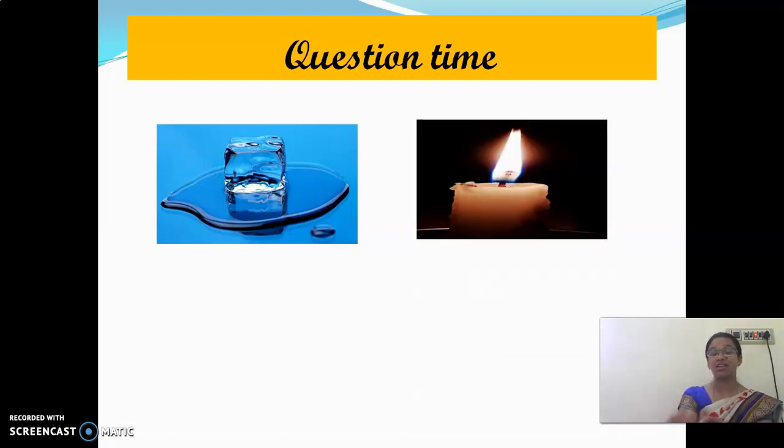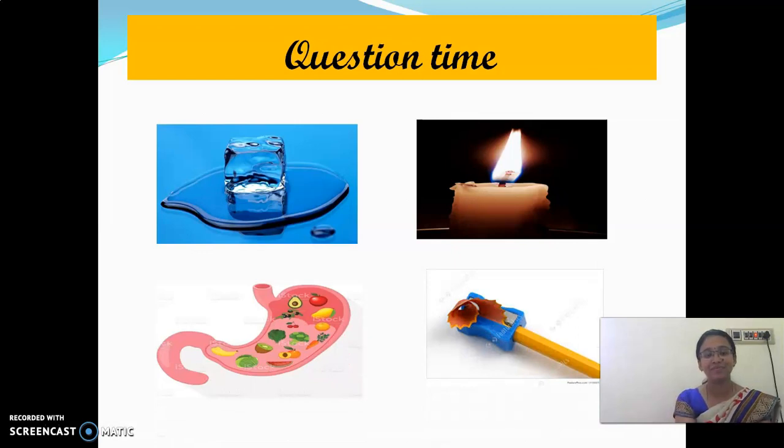Look at the second one. Burning of candle. Is burning of candle a physical change or a chemical change, children? Very good. It is a chemical change.